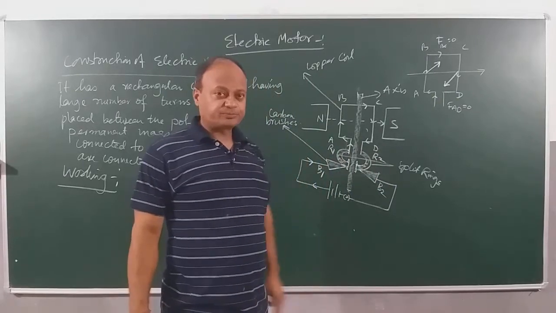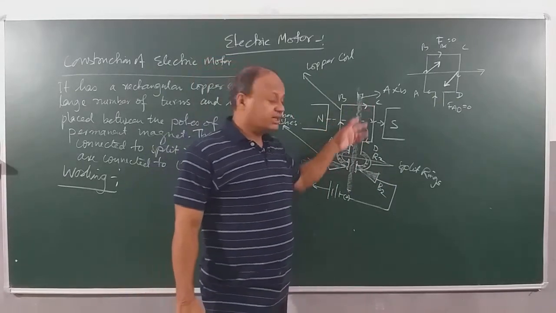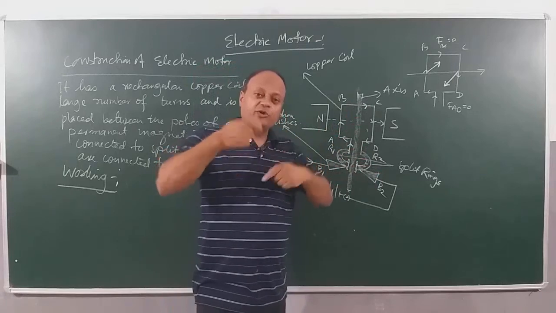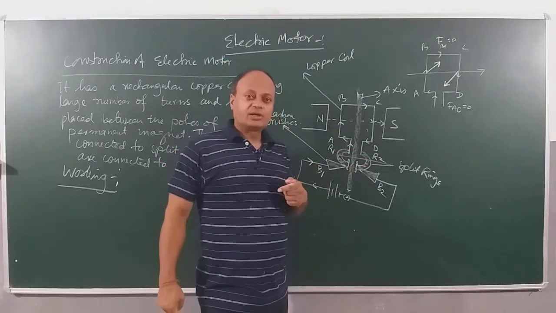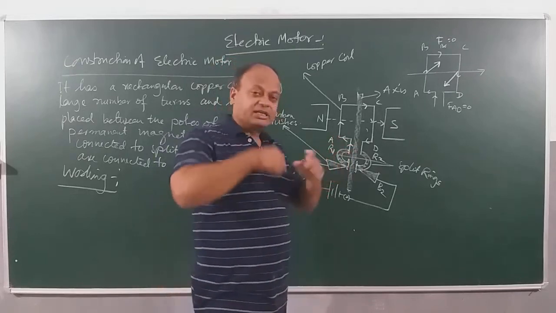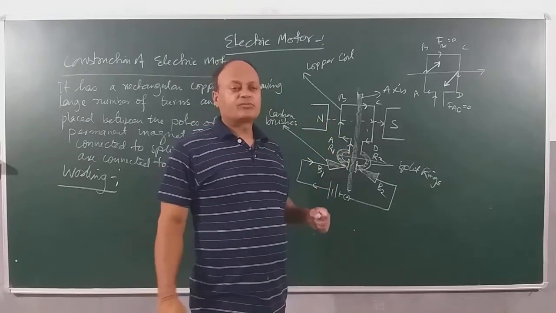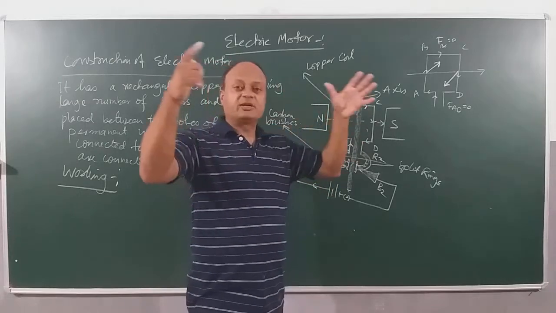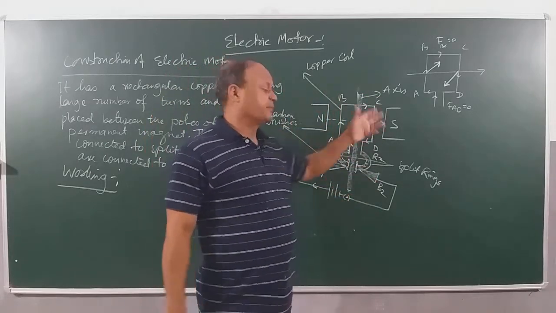And now we can increase the speed of rotation of the coil by increasing the current, by taking more number of turns, by using a bigger coil, or by increasing the magnetic field.